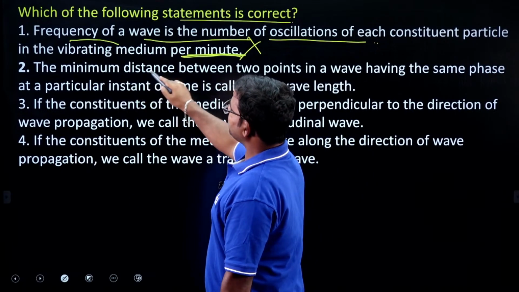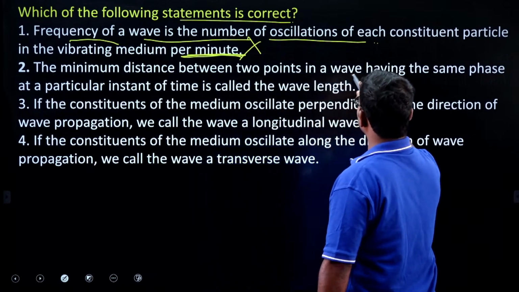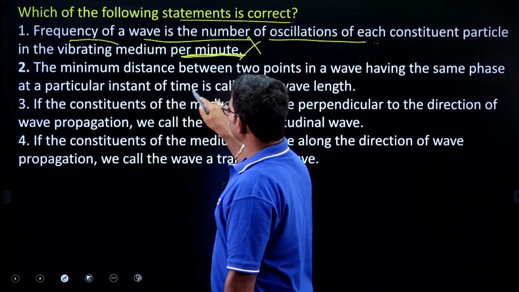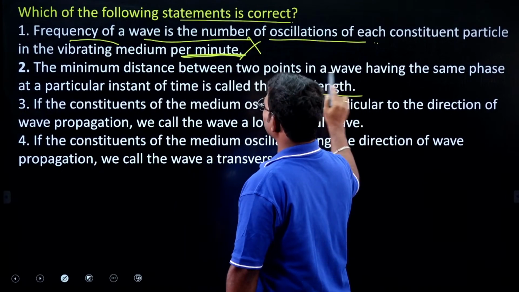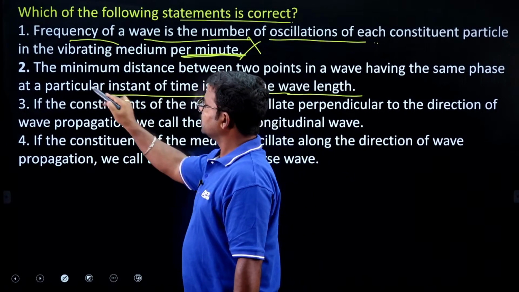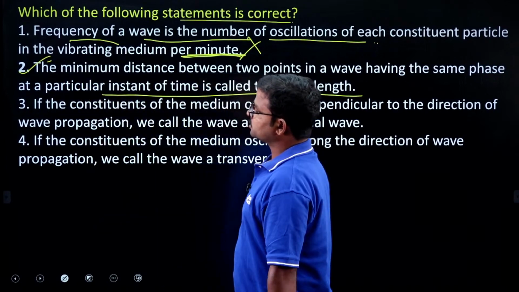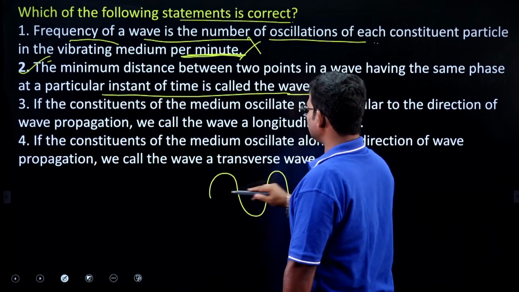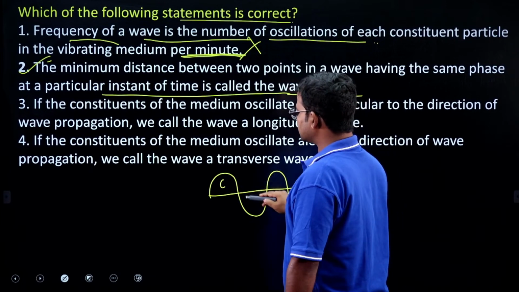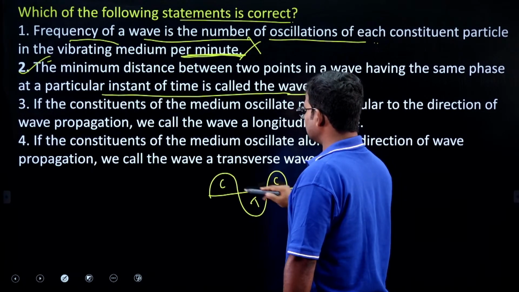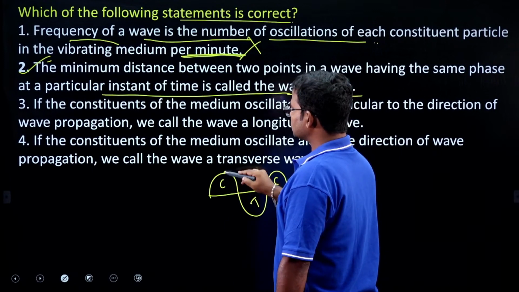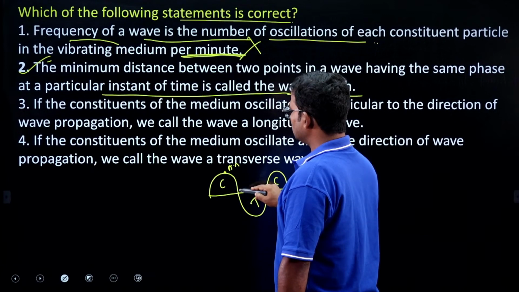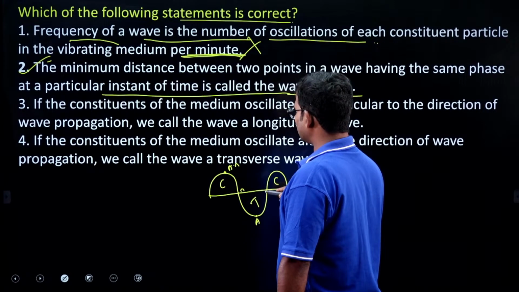Next, the minimum distance between 2 points in a wave having the same phase at a particular instant of time is called wavelength. Okay, yes, of course this is absolutely correct. So that's why we have to consider option 2 is the right answer. What did they mention? Suppose if you consider a wave, actually in a wave it is having crest and trough like this. This is the maximum displacement. So this is nothing but anti-node, and here it is node, and this one is anti-node, and this is node.